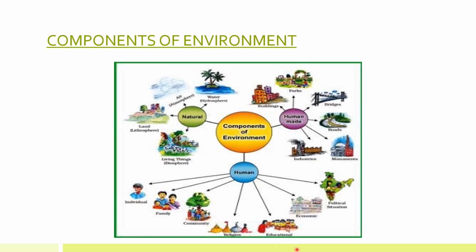Religion, education, economics is related to money, political situations, right? Who is a prime minister, who is the government, who is the MLA. These are all part of your component of environment in terms of humans. Okay, so we have natural, human made and human. Human made is that are made by the humans, and human is individual, family, the major part of humans. Okay,